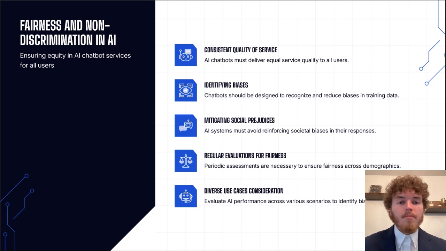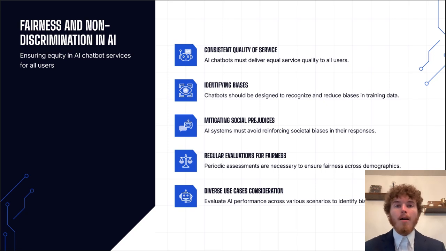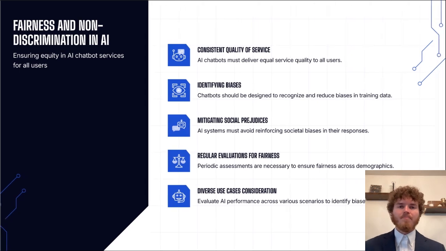However, that could be a problem because the third point here says AI systems must avoid reinforcing societal biases. And that may be a problem because the people that are putting the information into AI naturally have bias. And bias is one of the main problems with AI. So while I agree with the wholeness of this principle of fairness, I don't necessarily agree with the fact that AI can avoid bias because, in truth, they can't. I agree they should try to avoid it, but is it really possible or is it inevitable?